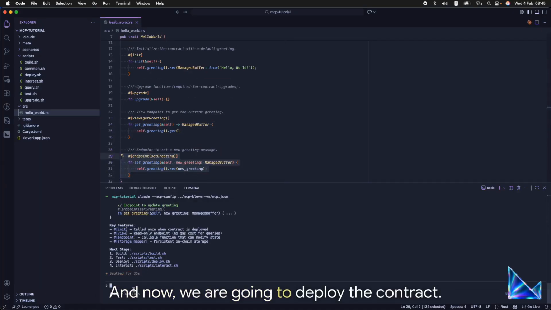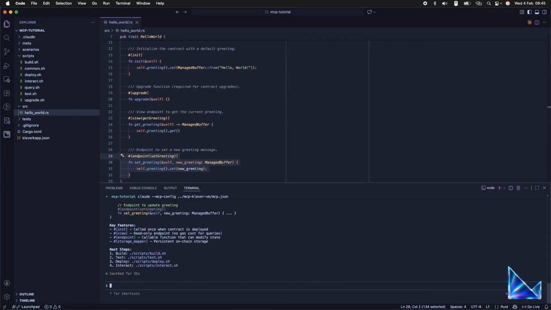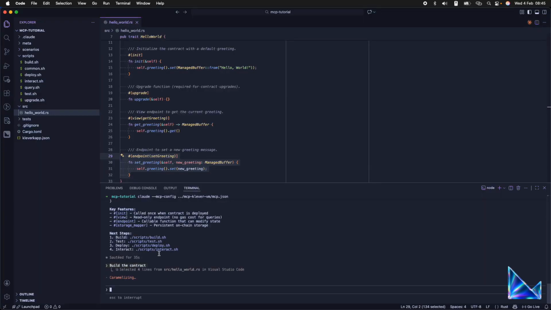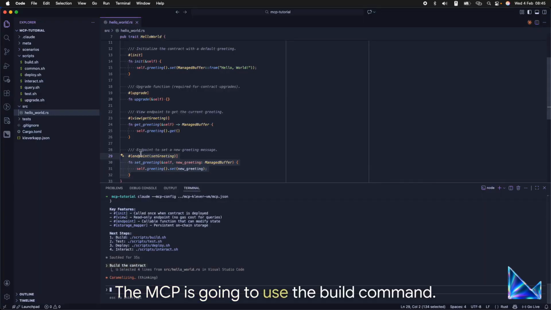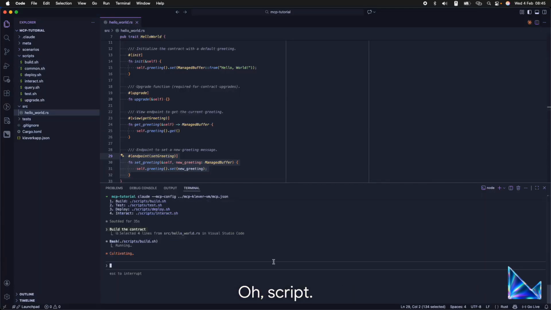And now we are going to deploy the contract. Oh, we are going to build the contract. Build the contract. The MCP is going to use the build command, a script.